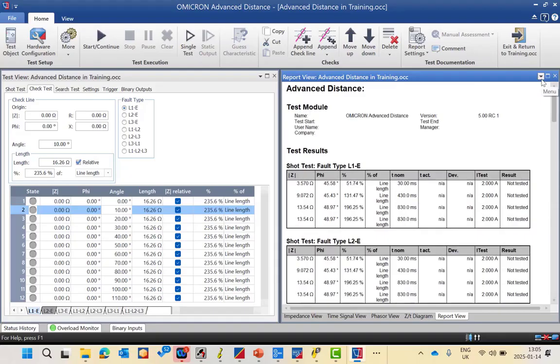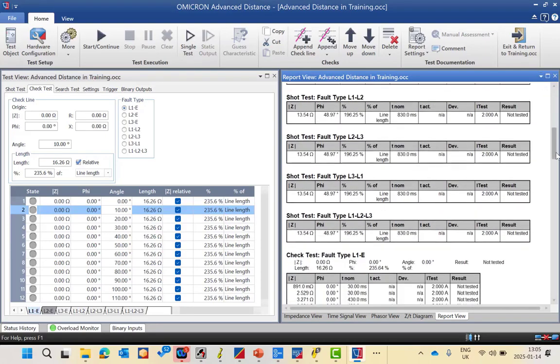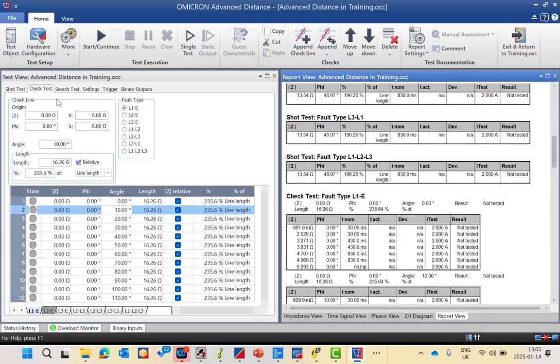If inside zone 1, it will be instantaneous; after, in zone 2, it will be 400 milliseconds, and so on, until it gets outside the 3 zones, where it will expect no trip. Okay, clear? So this is the second type of test. It can be done in the advanced distance module.